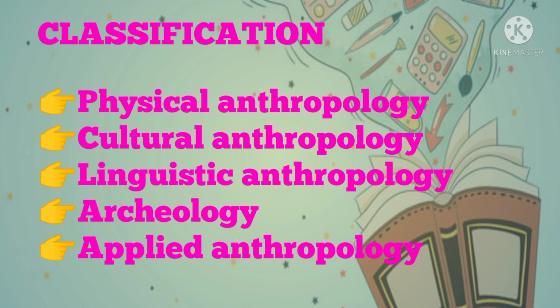We will discuss them systematically in our video. Firstly, what is physical anthropology?